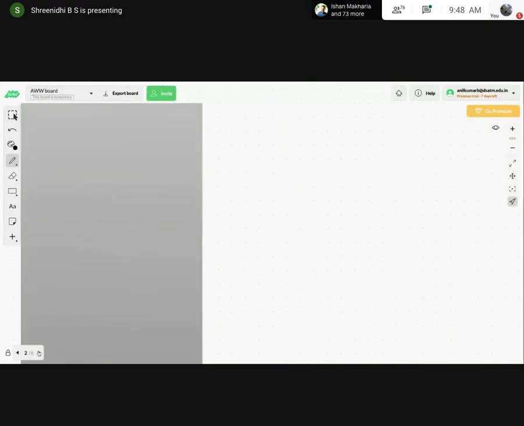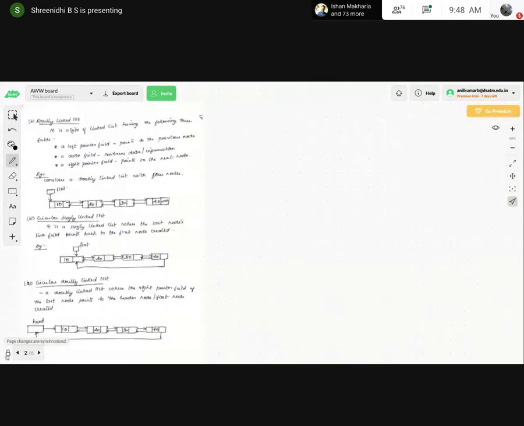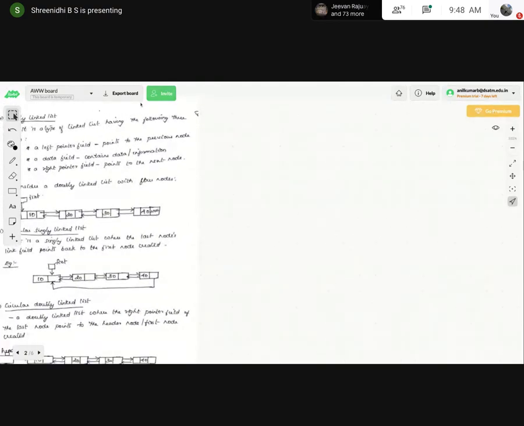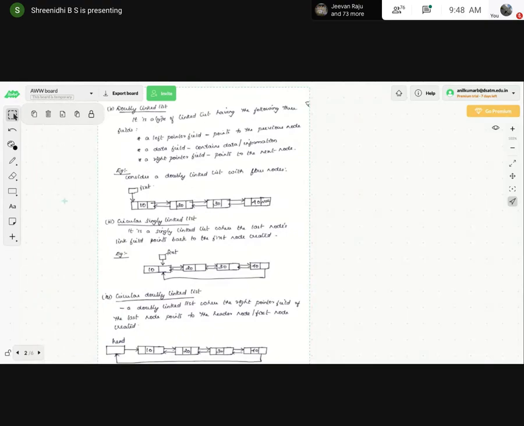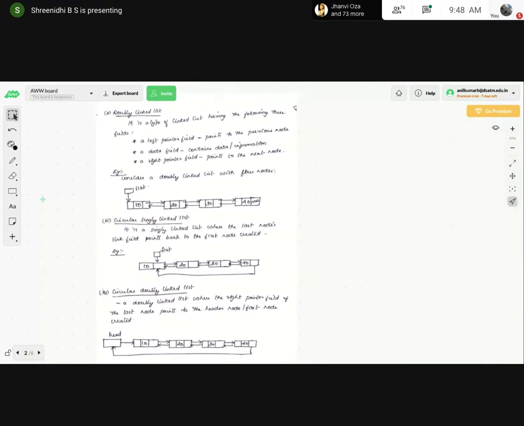Okay, so we'll go with the next topic, that is the doubly linked list. First I will explain all the representations, then I will go on to the coding part. Okay, so doubly linked list. What will this doubly linked list contain? What does any linked list contain?